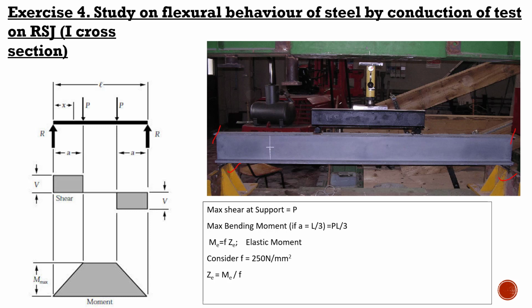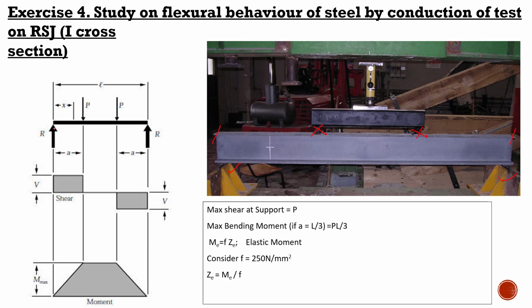and there will be a loading arrangement. This is called the 2-point loading. So you have loading point 1, loading point 2, and this arrangement is due to some reasons which you can see in the left side.